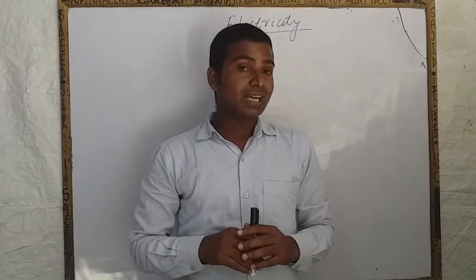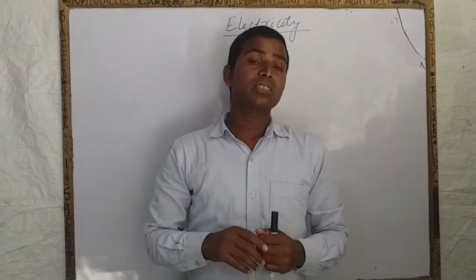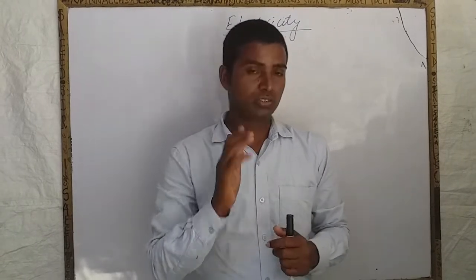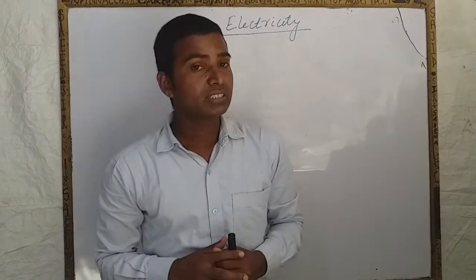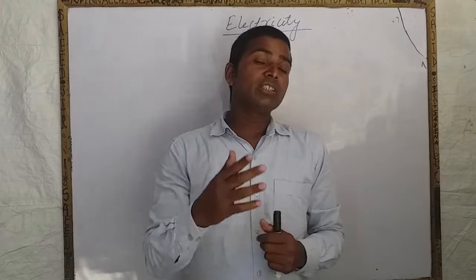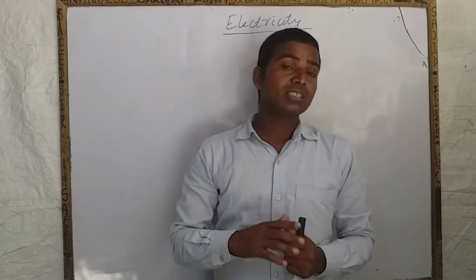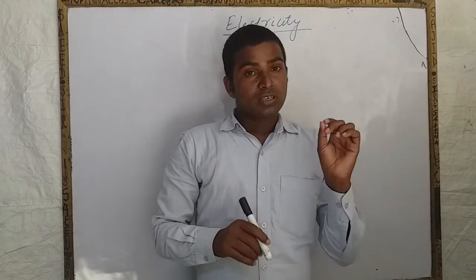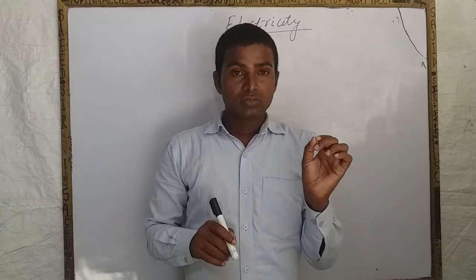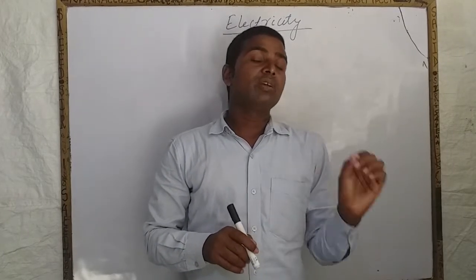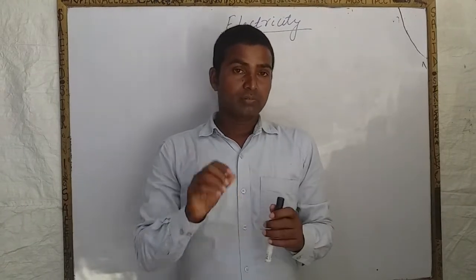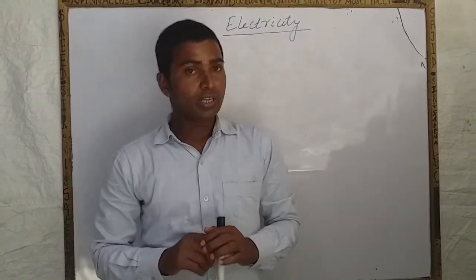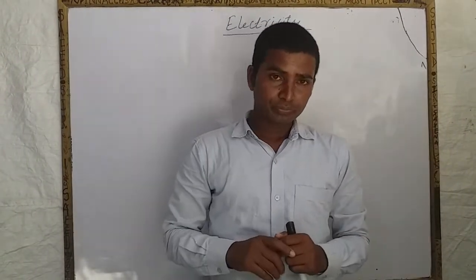So let us see what is static electricity. Static means constant, asthir, meaning the electricity in which electrons are at rest. That is known as static electricity. And the electricity in which electrons are in motion is known as current electricity or dynamic electricity. In one word we can say, static is the electricity in which electrons are at rest, but current electricity is the electricity in which electrons are in motion. Okay. So you should keep this simple definition in your mind.